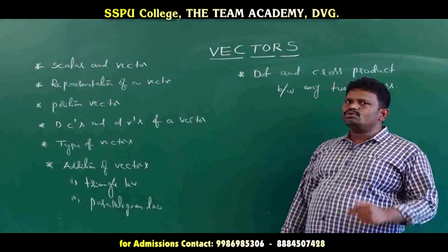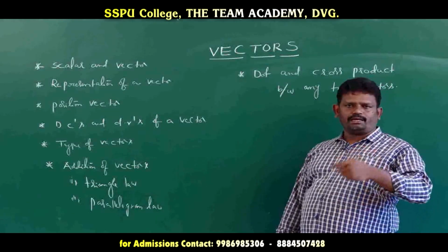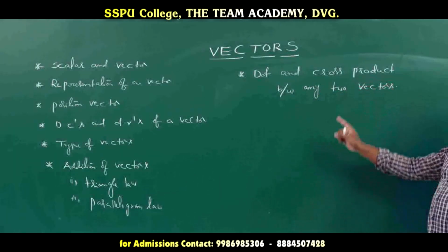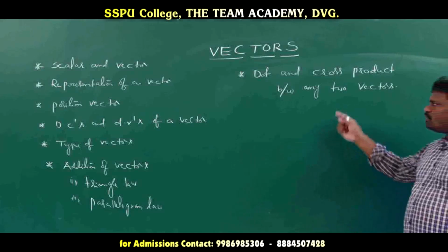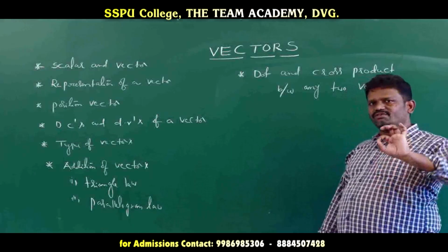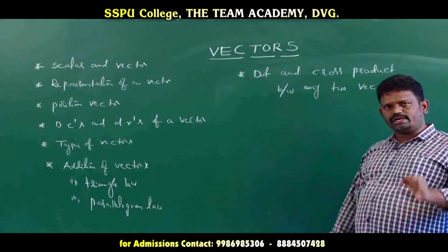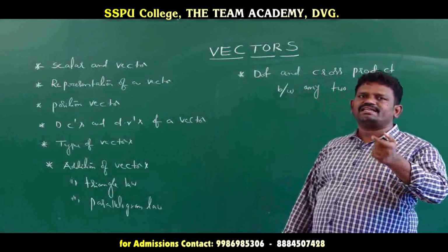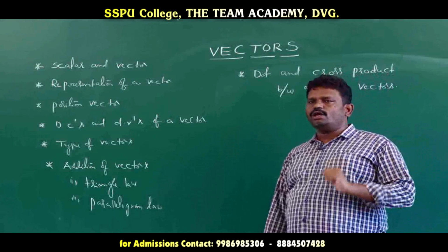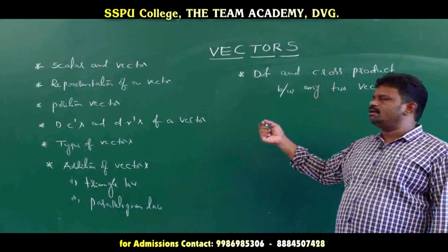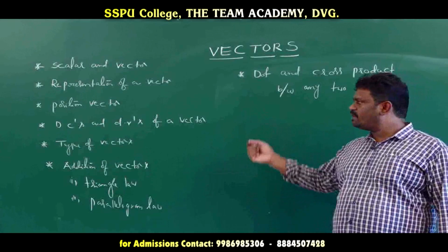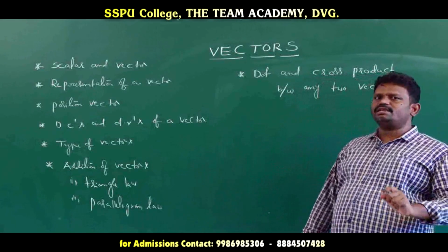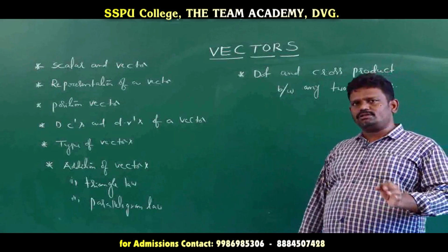In addition, there are two parts: the triangular law and the parallelogram law. And the last concept is the dot and cross product between any two vectors. This last concept is very important in vectors. Overall, this is the basic concept for the next topic, three-dimensional geometry. If you are perfect in the basic vectors concept, then the next topic is easy, both solving the problems and the concept.